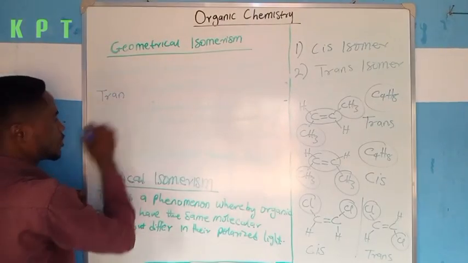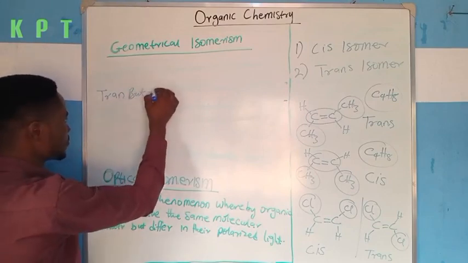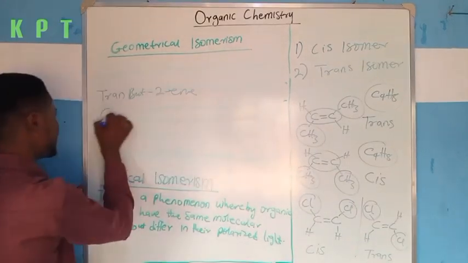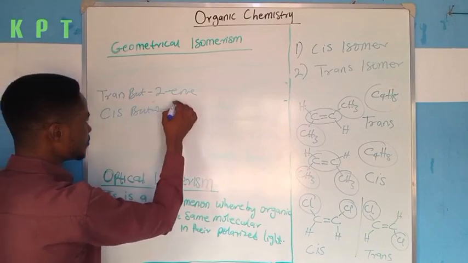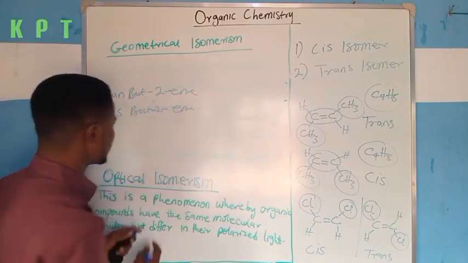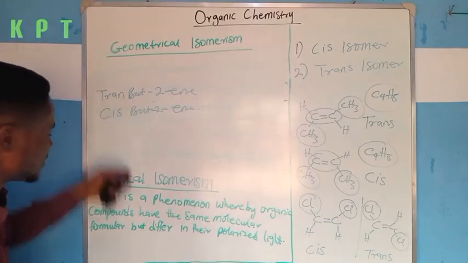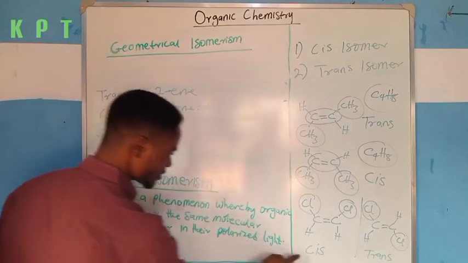I will start the name with trans. Now it will be trans but-2-ene. While if I want to name this, it's going to be cis but-2-ene. So the only thing that differentiates both of them is that this is trans but-2-ene, this is cis but-2-ene.